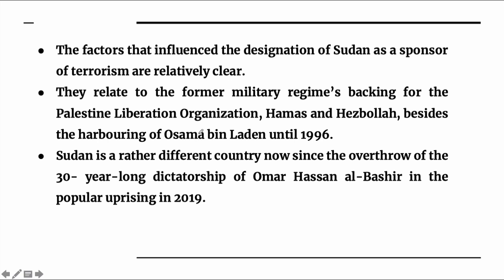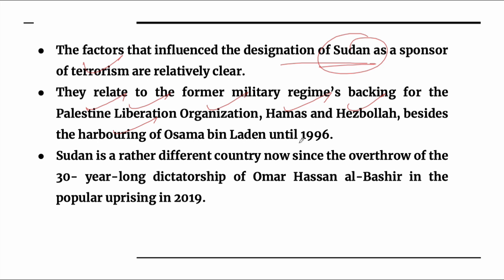So the factors that influence the designation of Sudan as a sponsor of terrorism. Sudan has been listed as a sponsor of terrorism. The reason being that many of the steps taken by the Sudan government earlier, for example, they have supported Palestine Liberation Organization, they have supported Hamas, Hezbollah, also they have harbored Osama bin Laden until 1996.